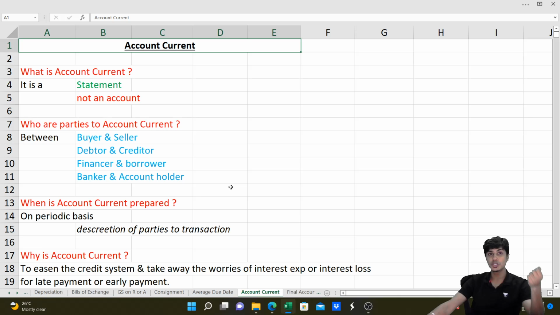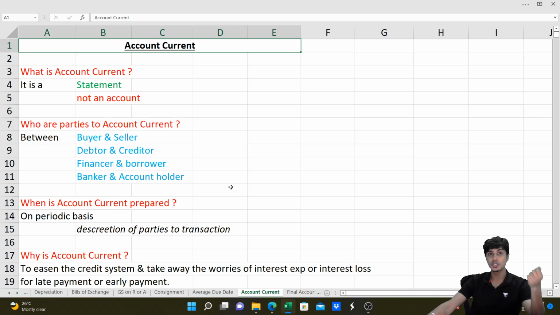A lot of the time, you can't run entirely on a cash system. You have to enter into a credit system. You have to sell goods on credit and then collect money later. But when you're doing it on a credit system, what will happen is that I will sell the goods to you on credit. You would have to give me money. You will take some time to give.